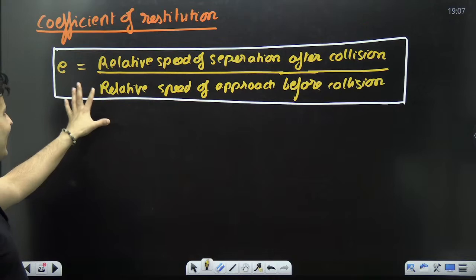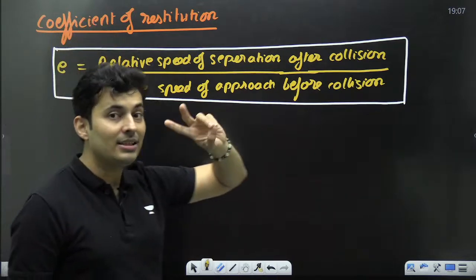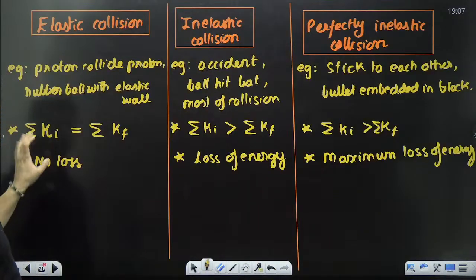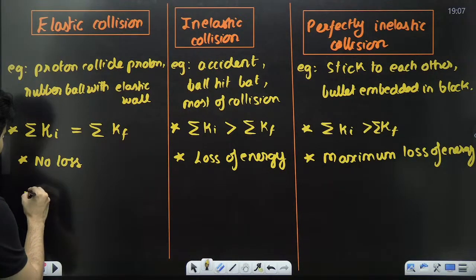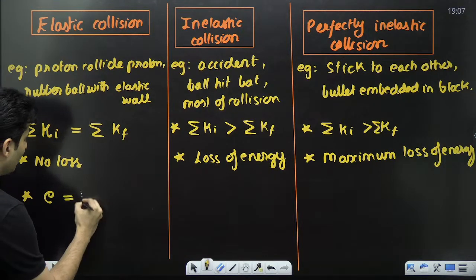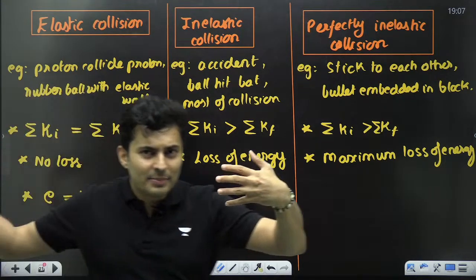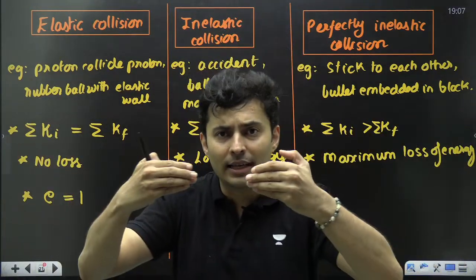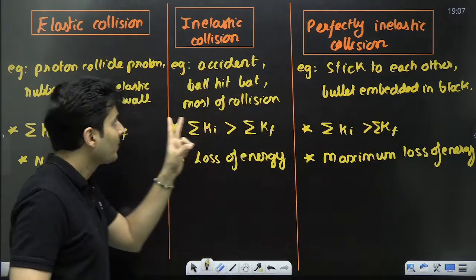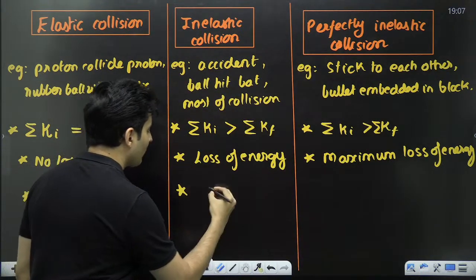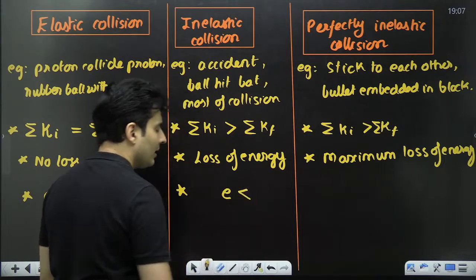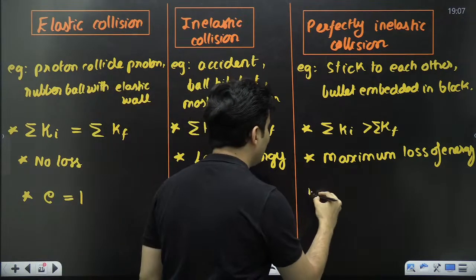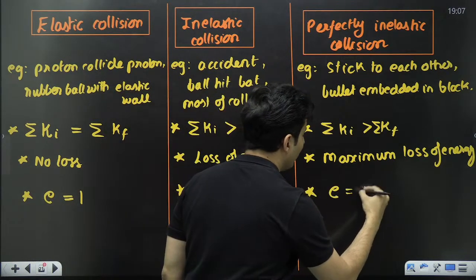Now, this coefficient of restitution tells me whether it is elastic or inelastic or perfectly inelastic. If it so happens it is an elastic collision, then this value of E comes out to be 1. That means with whatever speed it approaches, exactly the same speed it separates. If it is an inelastic collision, then the value of E is not equal to 1, it is less than 1, but it is not 0 also. Only in a perfectly inelastic collision, the value of E is 0.